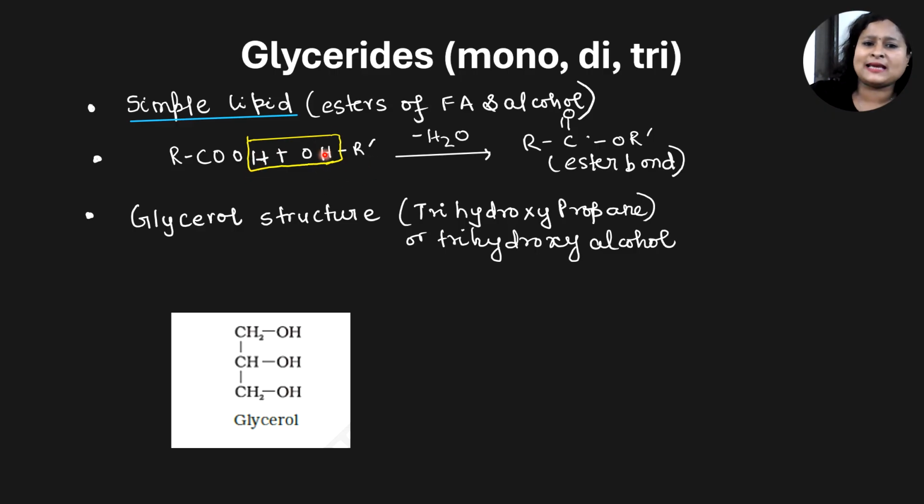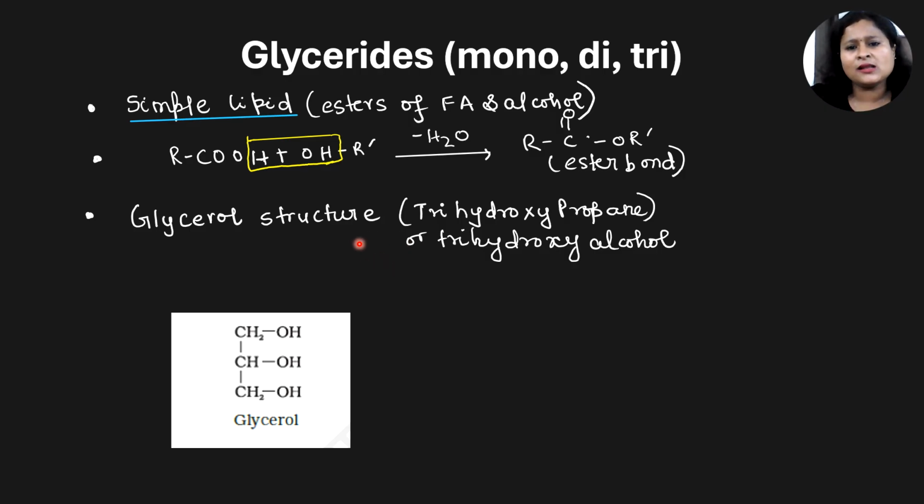Both H plus and OH minus combine, water is released and an ester bond is formed. That is RCOOR. Okay, that is your ester bond. Now, in the case of glycerides, the alcohol which is taken is glycerol. So glycerides are essentially the esters of fatty acid and glycerol.